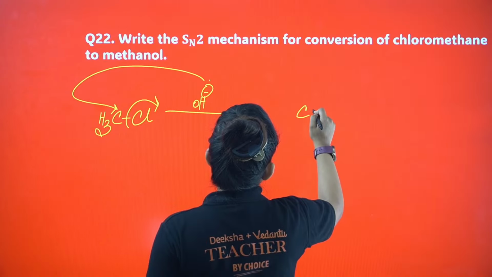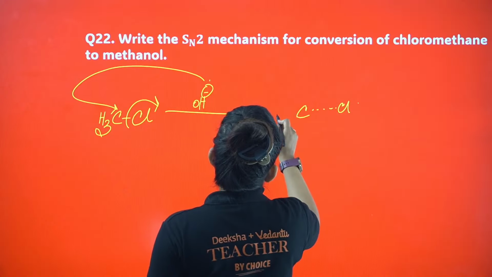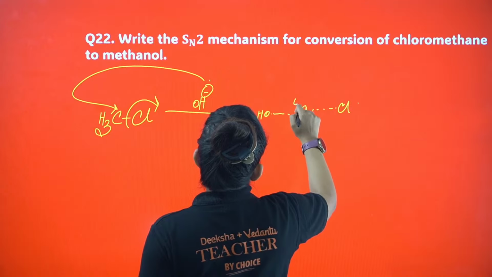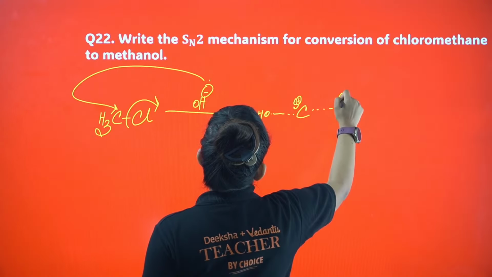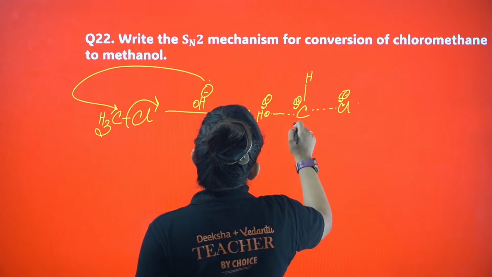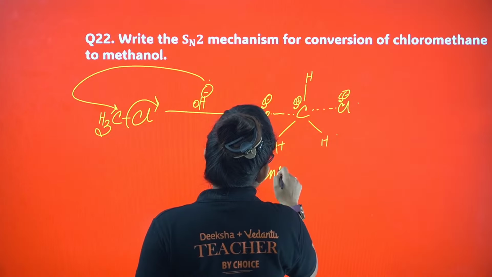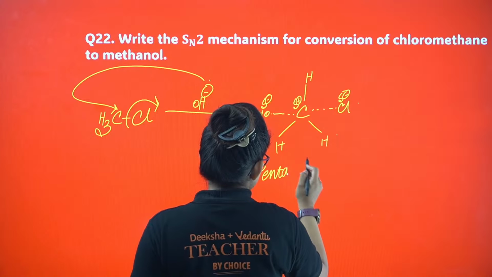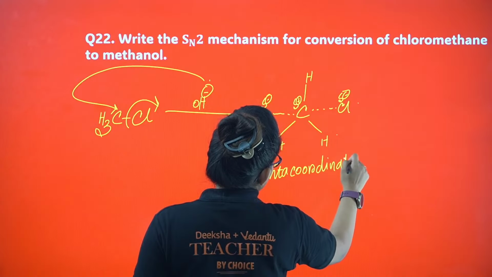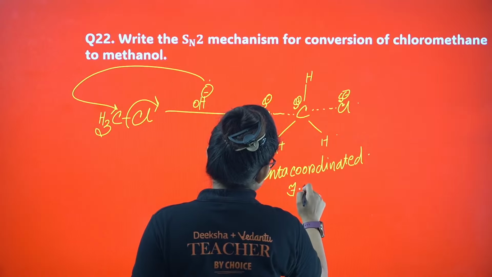Here the leaving group has not yet left and the nucleophile is not yet attached. So carbon is delta positive here, and these are delta negative, with hydrogen, hydrogen, hydrogen. Here you can see it is penta-coordinated.